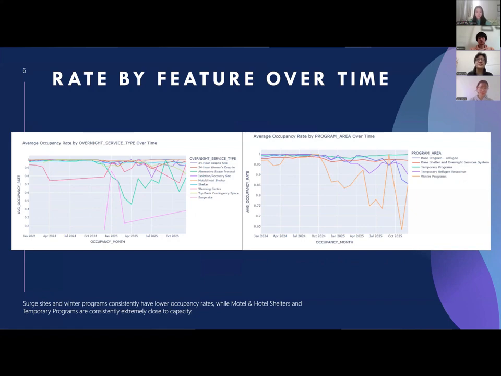Other than by sector, we can look at the overall occupancy rates over time by other features. On the left, we are grouping by overnight service type, and on the right, we're grouping by program area. We can see that on the left, search sites consistently have lower occupancy rates, and on the right, winter programs have the lower occupancy rates, while motel and hotel shelters and temporary programs are consistently very close to a capacity of 1. So the types of programs and shelters with higher overall capacity should be focused on more, especially temporary programs, which may be used to contain overflow.